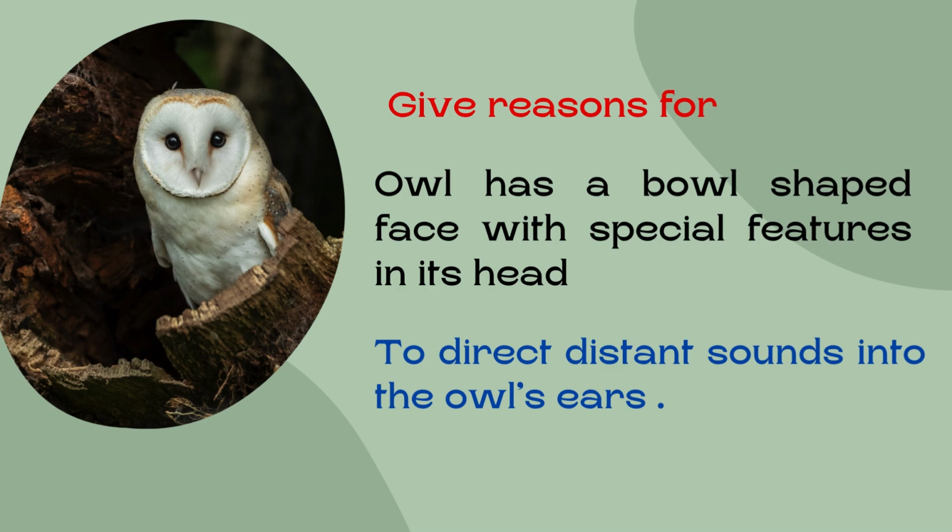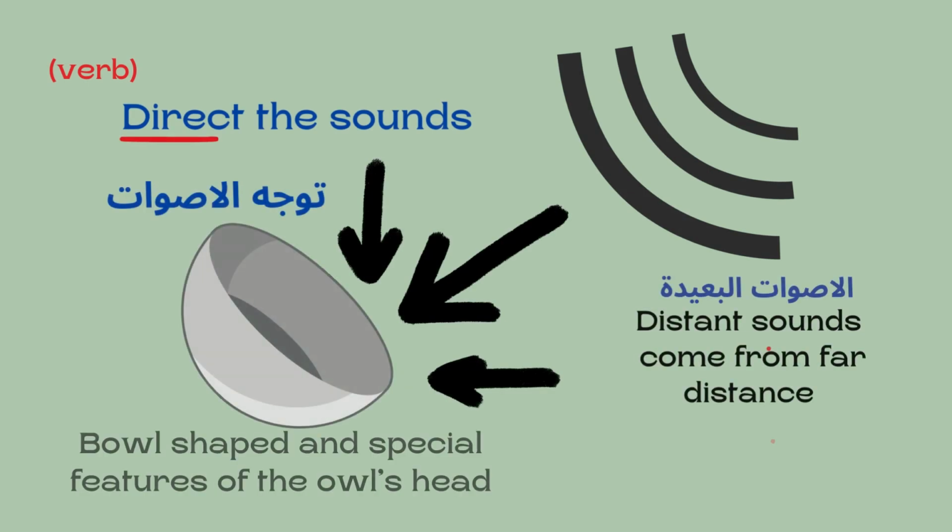So what is the meaning of to direct distant sounds into the owl's ears? As you see here, it has a bowl-shaped face. The bowl shape helps in collecting the sounds that come from far away, so it collects these sounds in the ears of the owl.